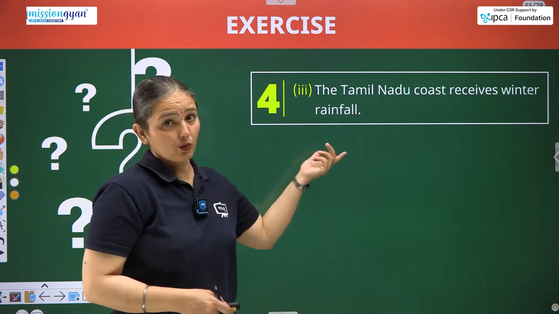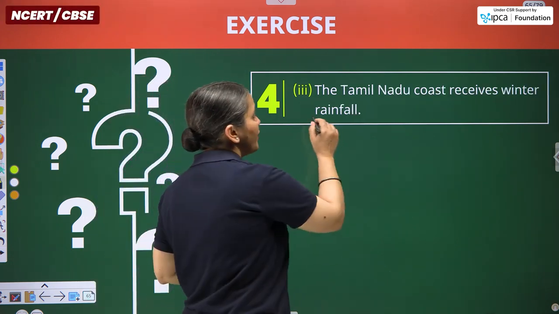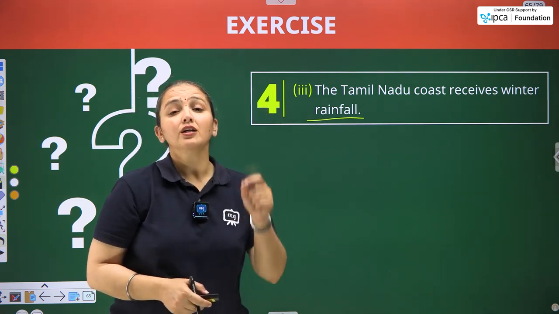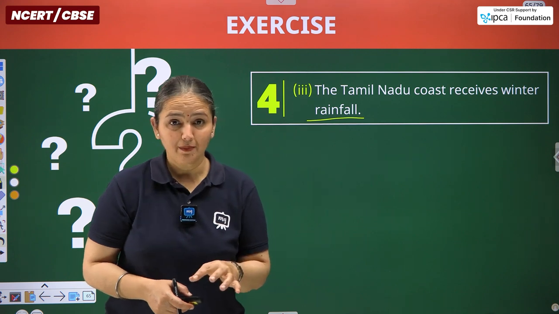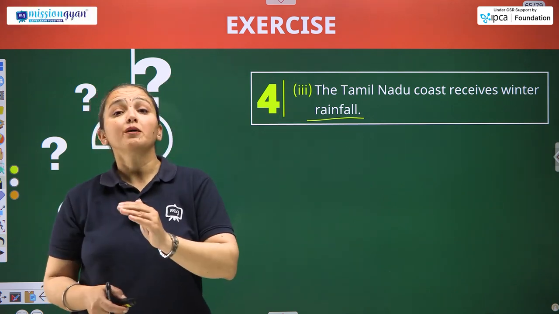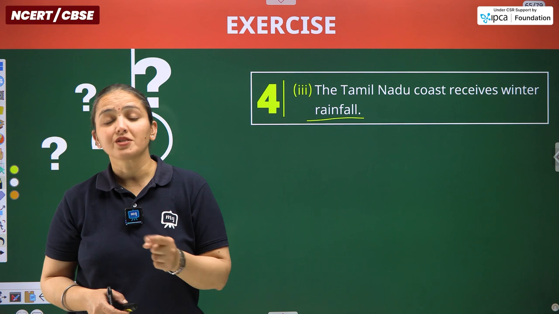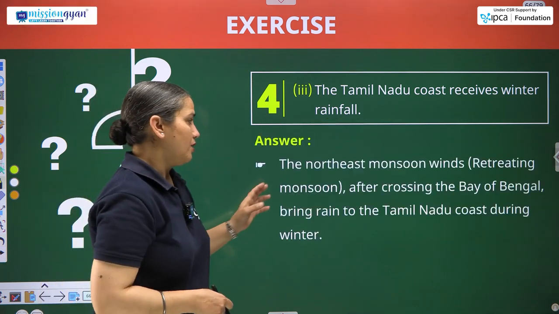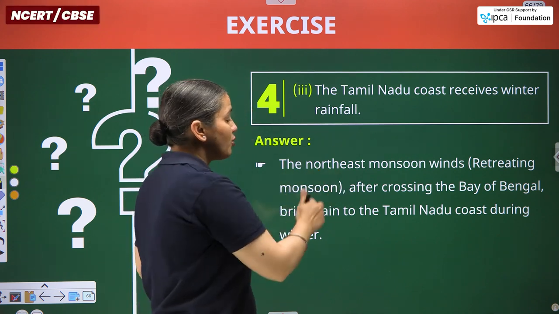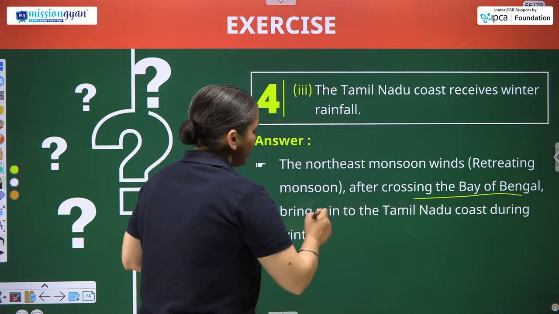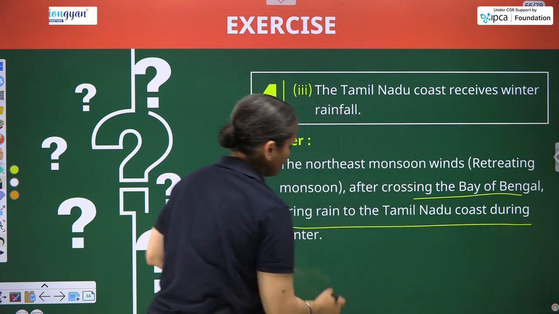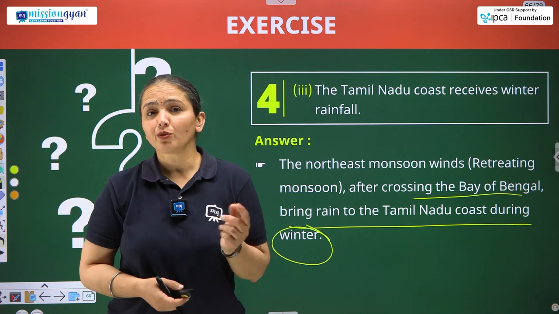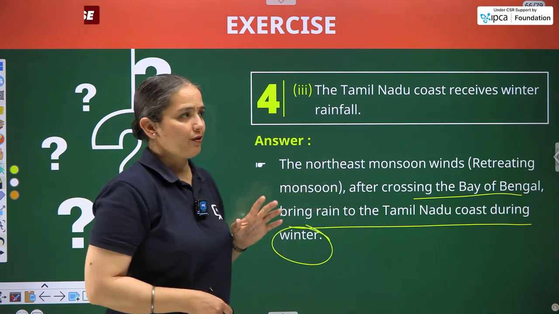Next question, the Tamil Nadu coast receives winter rainfall, because Tamil Nadu's Coromandel coast receives the last rainfall on the India mainland by the retreating monsoon and with the help of northeast monsoon winds that carry the moisture from the Bay of Bengal part. So the northeast monsoon winds, retreating monsoon after crossing the Bay of Bengal, they bring rain to the Tamil Nadu coast during winters, because on the India mainland, that is the beginning of the winters, particularly northern part of India.